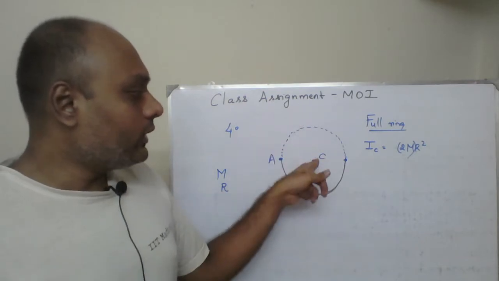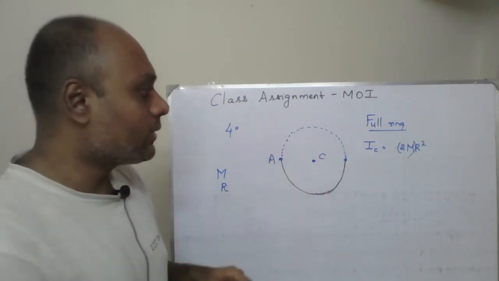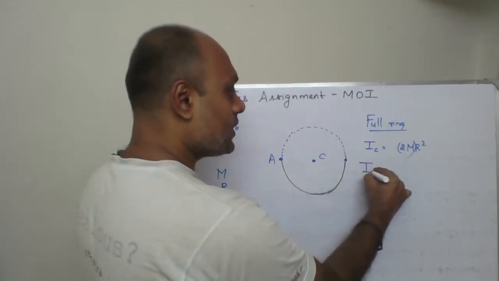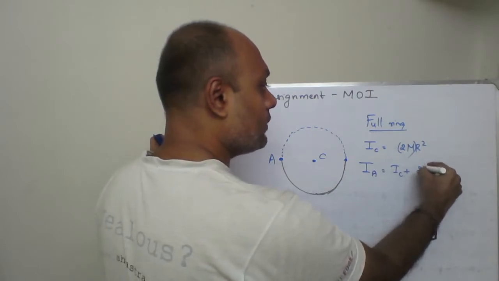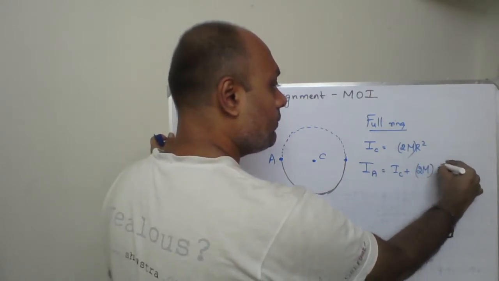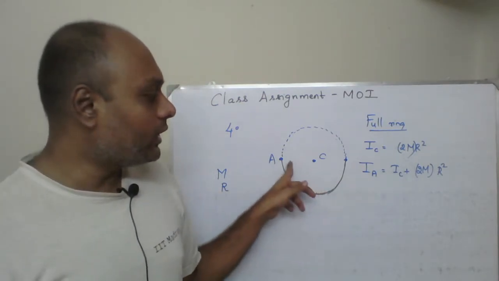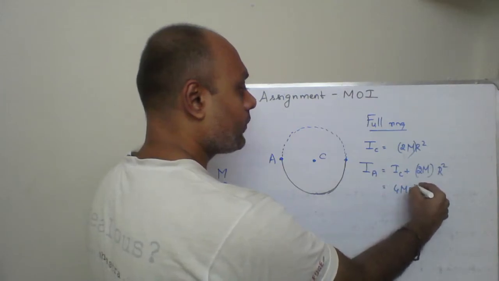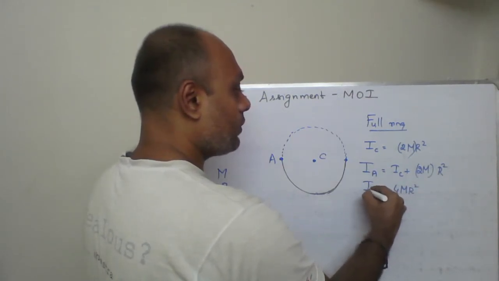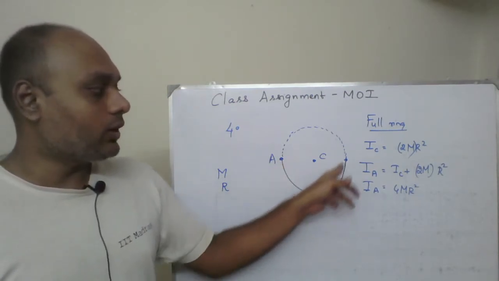So 2m into r square is moment of inertia about axis passing through C and perpendicular to the plane. Now for the full ring, C is center of mass. So I can make a shift using parallel axis theorem. And using parallel axis theorem, I can write IA will be equal to IC plus mass of the ring is 2m. Note that very carefully. Mass of that ring into r square. So if you find out I about A for the full ring, this will be 4m r square. Okay, so I about A for the full ring is going to be 4m r square, and we want I about A for the half ring.